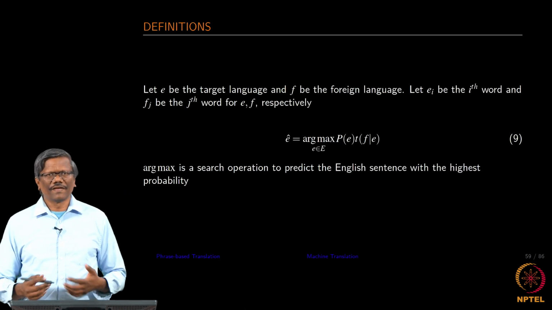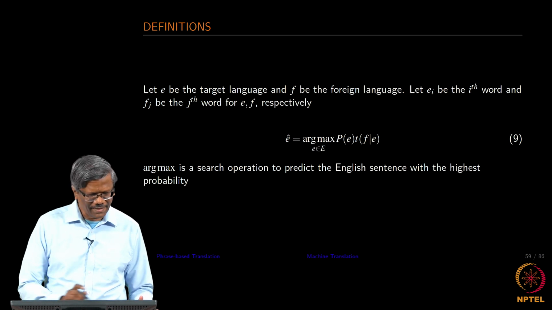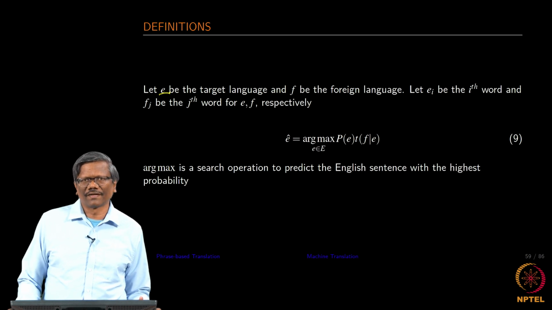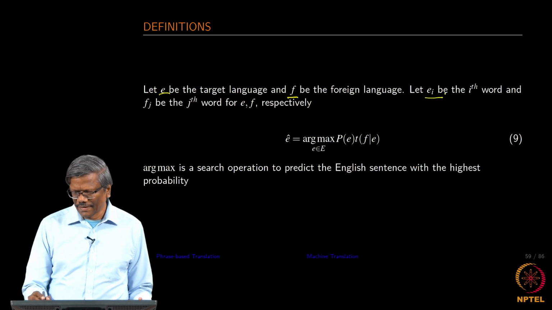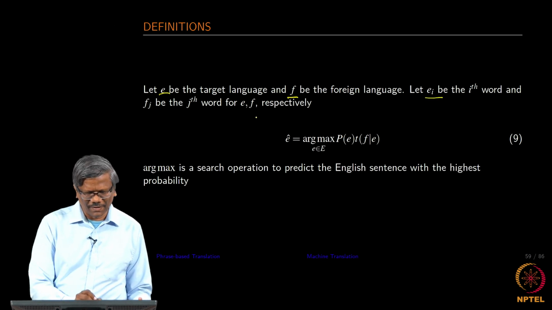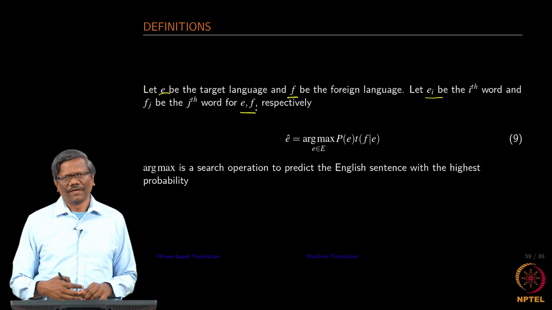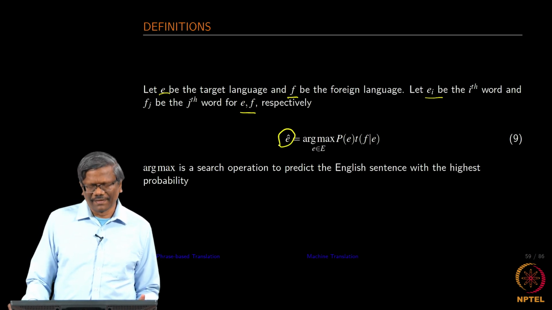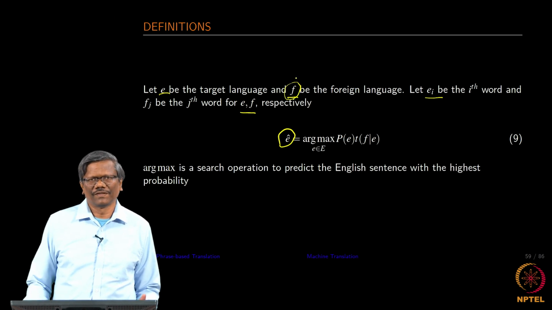So, the same definitions that we had used earlier, I am going to be again using them for the sake of formality. We are going to have the language E as the target language, and then F as our foreign language, and E_i be the ith word and F_j be the jth word for E and F respectively. At the end of the day, what we need to find out is a probable English sentence from the given foreign sentence that we have chosen.